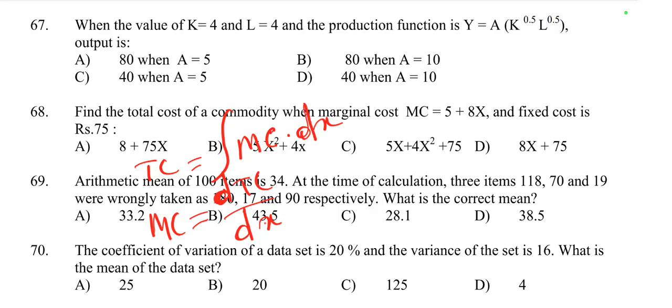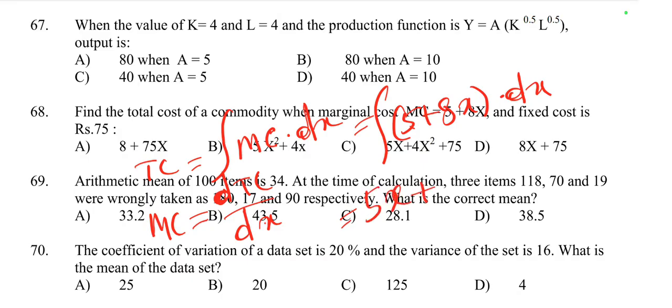So the integration of MC with respect to dx, where the MC value is 5 plus 8x, dx. The integration of 5 is 5x.